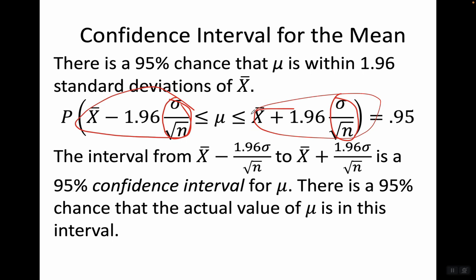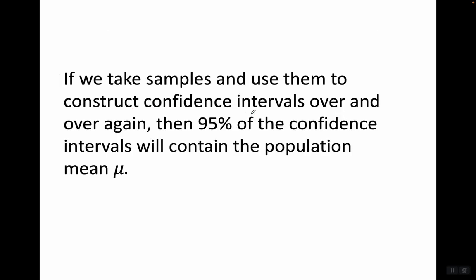This interval from x bar minus 1.96 sigma over square root n to x bar plus 1.96 sigma over square root n is a 95% confidence interval for mu. There's a 95% chance that the actual value of mu is in this interval. If we take samples and use them to construct confidence intervals over and over again, then 95% of those confidence intervals will contain the population mean mu.